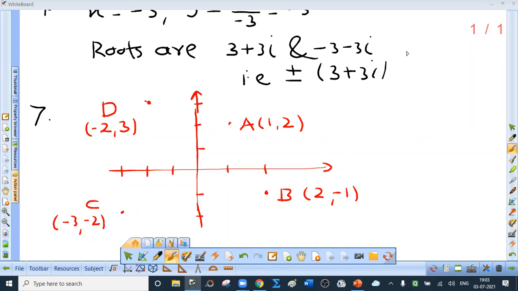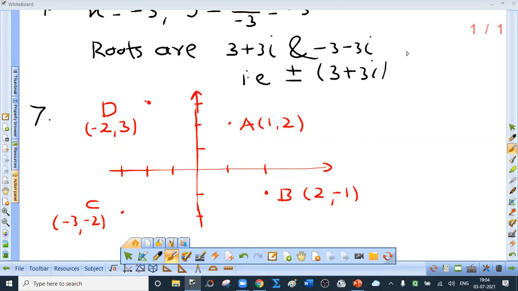Seventh one, represent 1 plus 2i, 2 minus i, minus 3 minus 2i, minus 2 plus 3i by points in the Argand diagram. So, write down the first part, then draw the diagram.